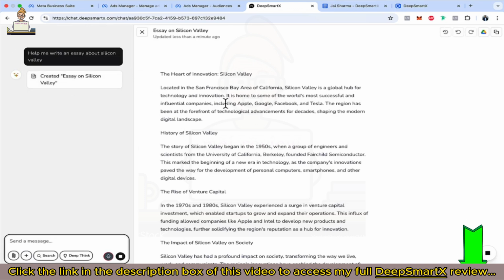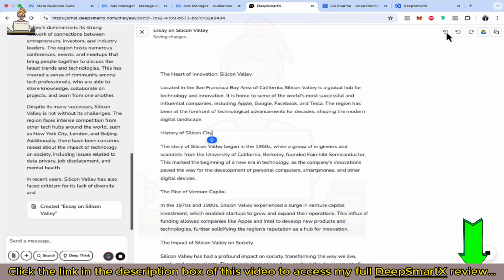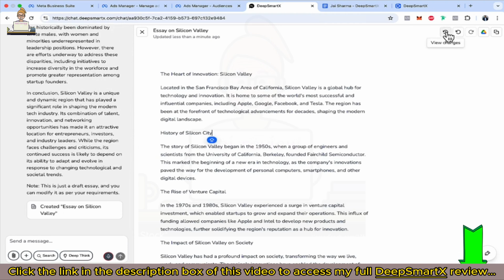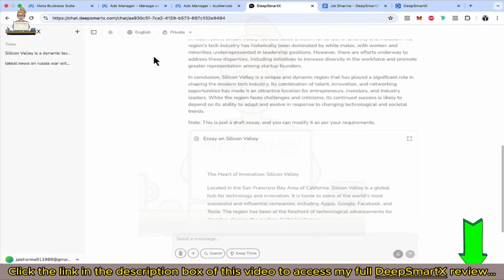Now that's not it. When you get an essay, you can actually edit it here. Instead of valley, you can say city or something. You can write it from here. You have the function to view previous changes. You can undo, and you can copy this to your Google Drive as well. You can copy it to the clipboard, and you can also download it. Now you have this document here, you can download it as well.